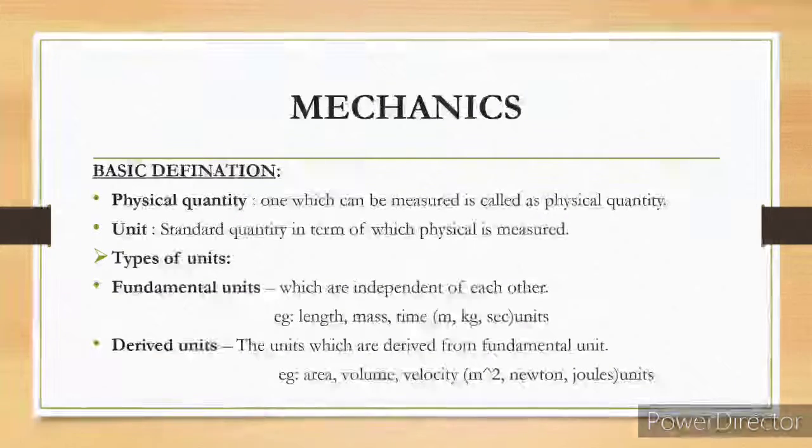If you look at these examples, area is dependent on length. For finding out the area of any hall, for example, you take the help of length. For volume, you take the help of mass. For velocity, you take the help of time. So these are derived quantity units.